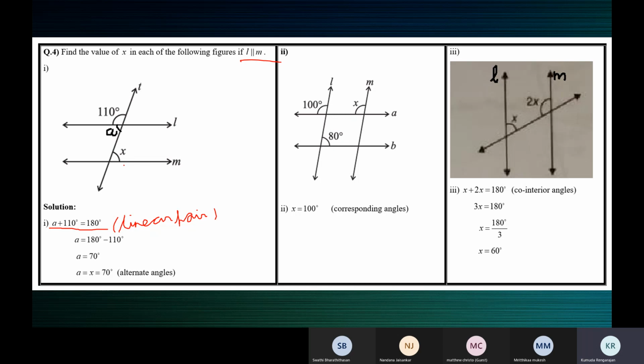Now A and X are alternate interior angles, so they're equal. So A is 70 degrees, X is also 70 degrees. A is equal to X, so X is 70 degrees.